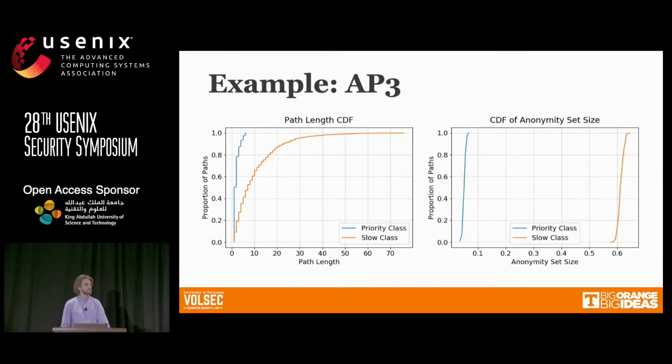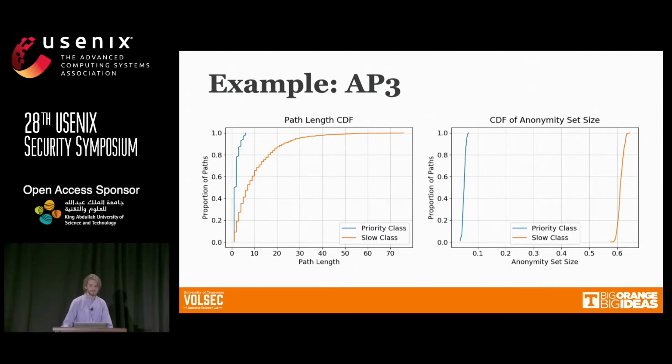And we show a simulation of this in our paper. We use a network quite similar to AP3. And as expected, the priority class traffic in the blue line here on the CDF, the cumulative distribution function, shows that the path lengths for the priority traffic are, of course, much shorter, so faster traffic, and the slow class has longer path lengths on average. But of course, anonymity suffers quite a bit from this.